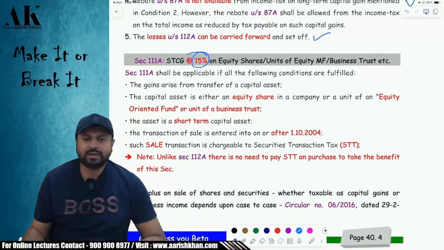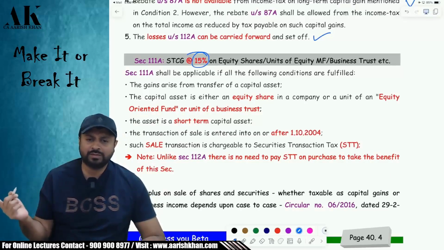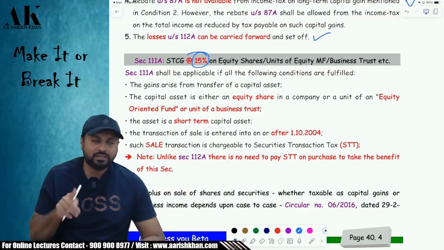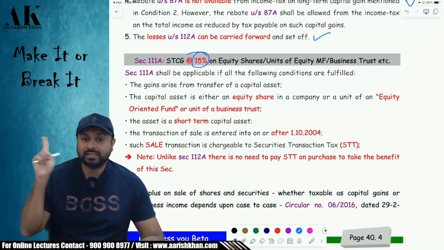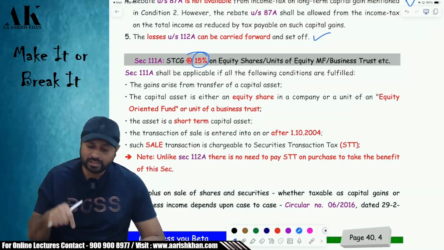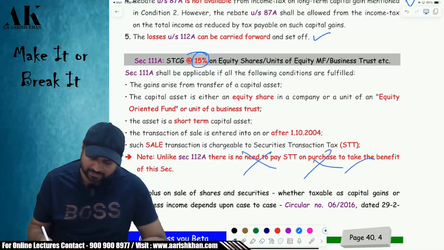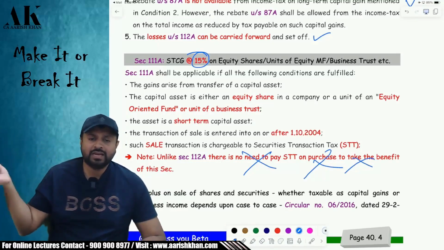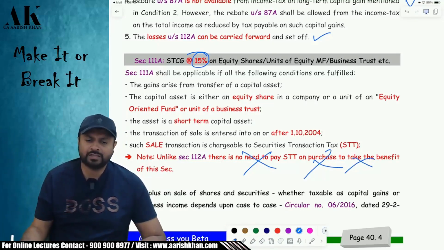Your short-term capital gains is there. There, short-term, long-term capital gain was there. Here 15%. There 10%. Here there is no 1 lakh exemption. There is 1 lakh exemption. Okay. Here there is no need to pay STT on purchase. There is a need to pay what? STT on purchase. Okay. These are the only differences. Apart from that, there is no other difference.